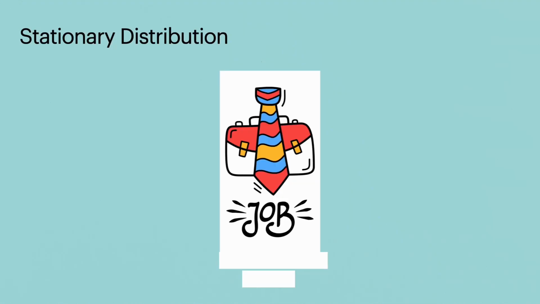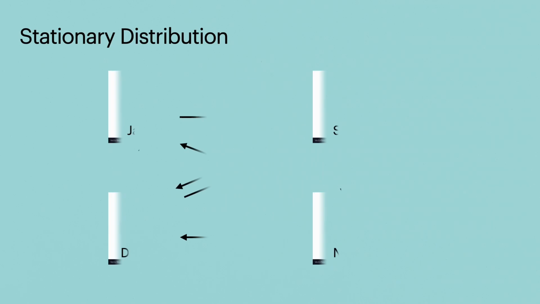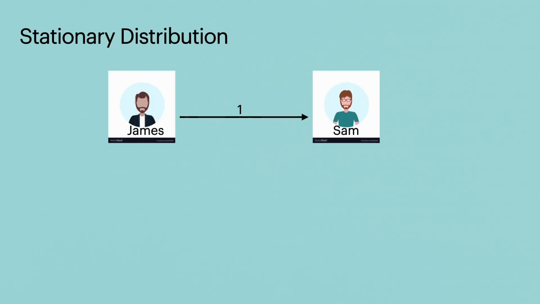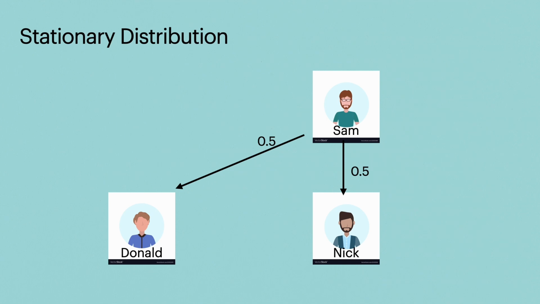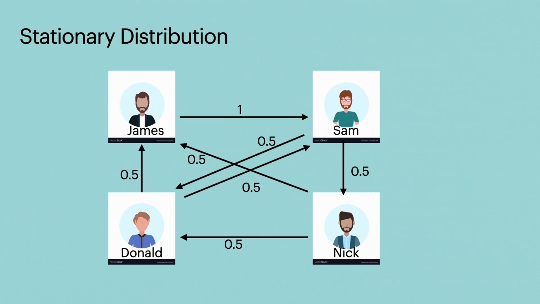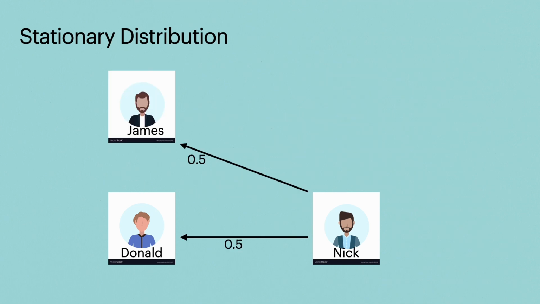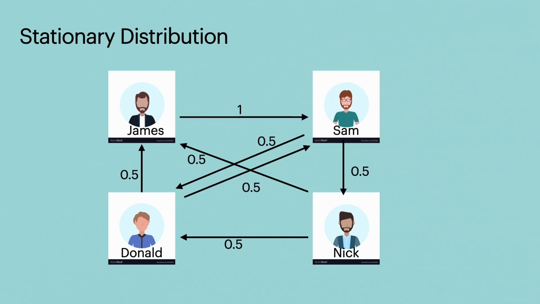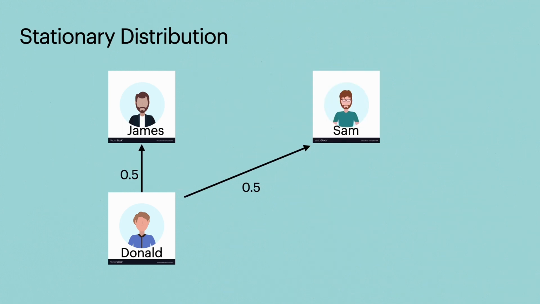For clarity, let us assume that for a job at a company 4 individuals are selected. And these 4 individuals need to decide who is best suited for this job by voting for each other, but they cannot vote for themselves, and the sum total of all the given votes should be 1. Here, James gives his 1 vote to Sam as a candidate well suited for the job. Sam gives half votes to both Nick and Donald. Nick gives half votes to both James and Donald. And Donald gives his half votes to James and Sam as better suitors.